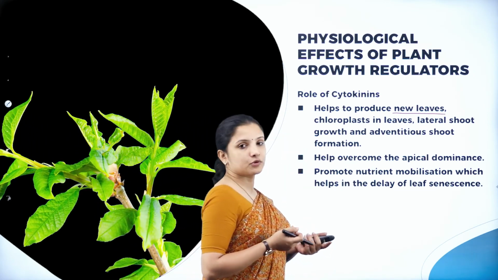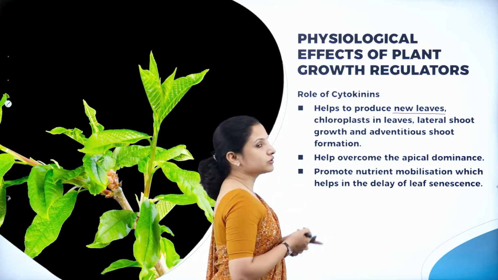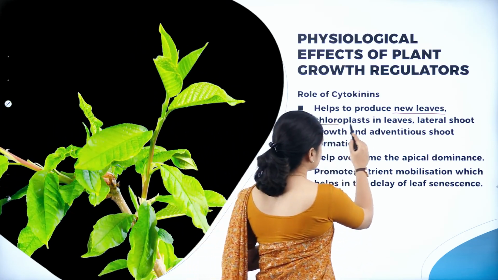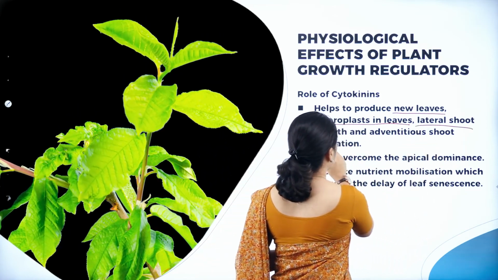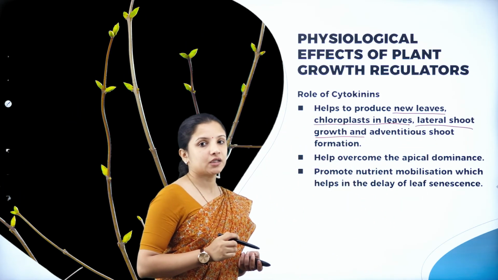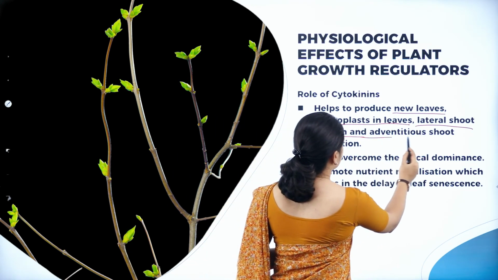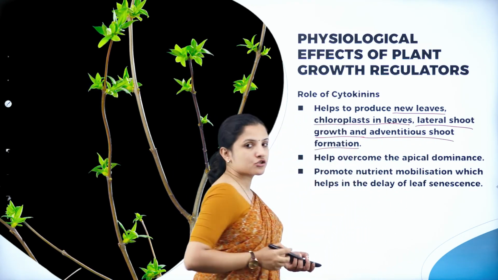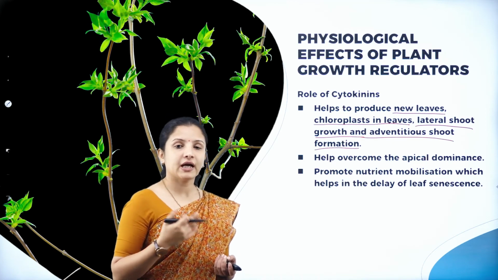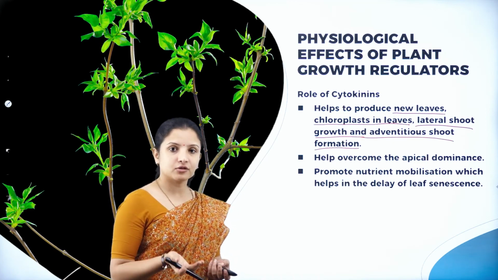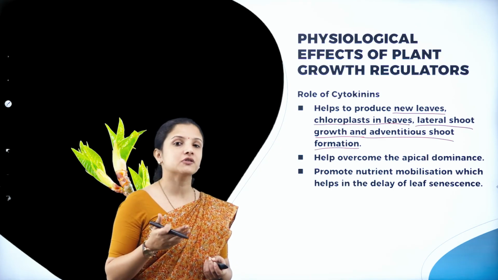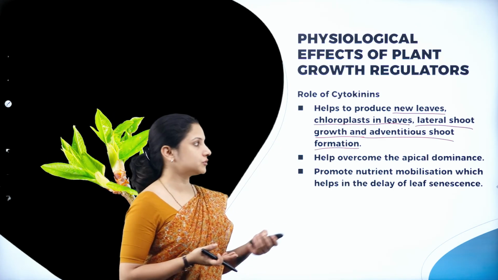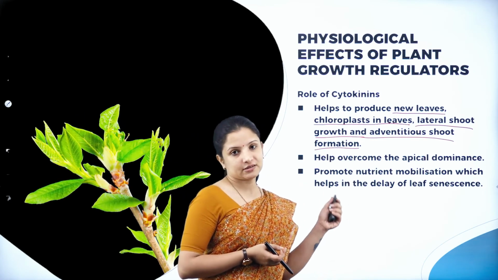So they help to produce new leaves, increase the chloroplast number in the leaves, improve the lateral shoot growth of the plant, and also help in adventitious shoot formation. Adventitious formation is seen in sugarcane, which has stilt roots, right? That is also a kind of adventitious root. In the banyan tree also the prop roots are a kind of adventitious roots. For all that formation, these will help.